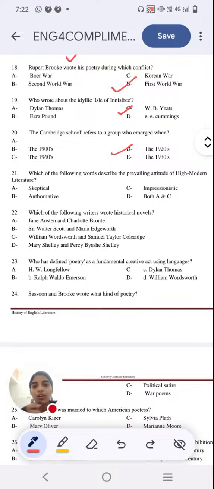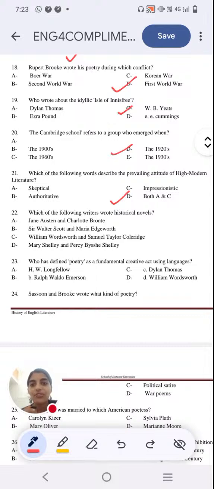What is the right word you would use to describe high modern literature? The answer is actually option D because it's both skeptical because there was a lot of confusion happening. The belief of God or the faith in science was having a conflict, and it was impressionistic as well.